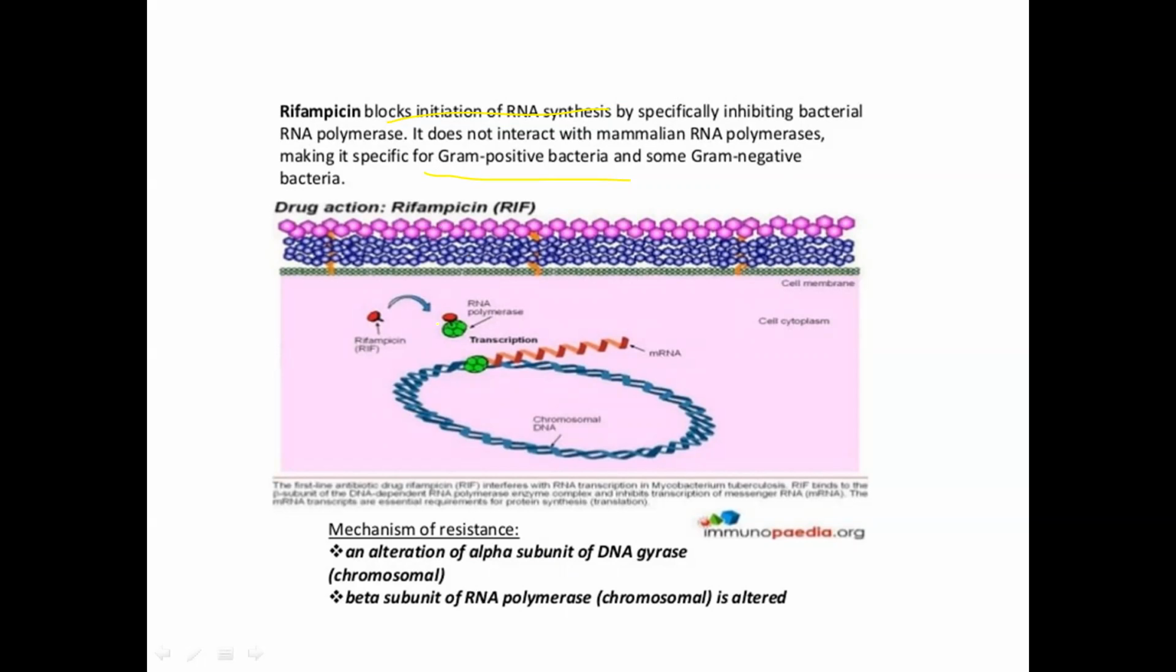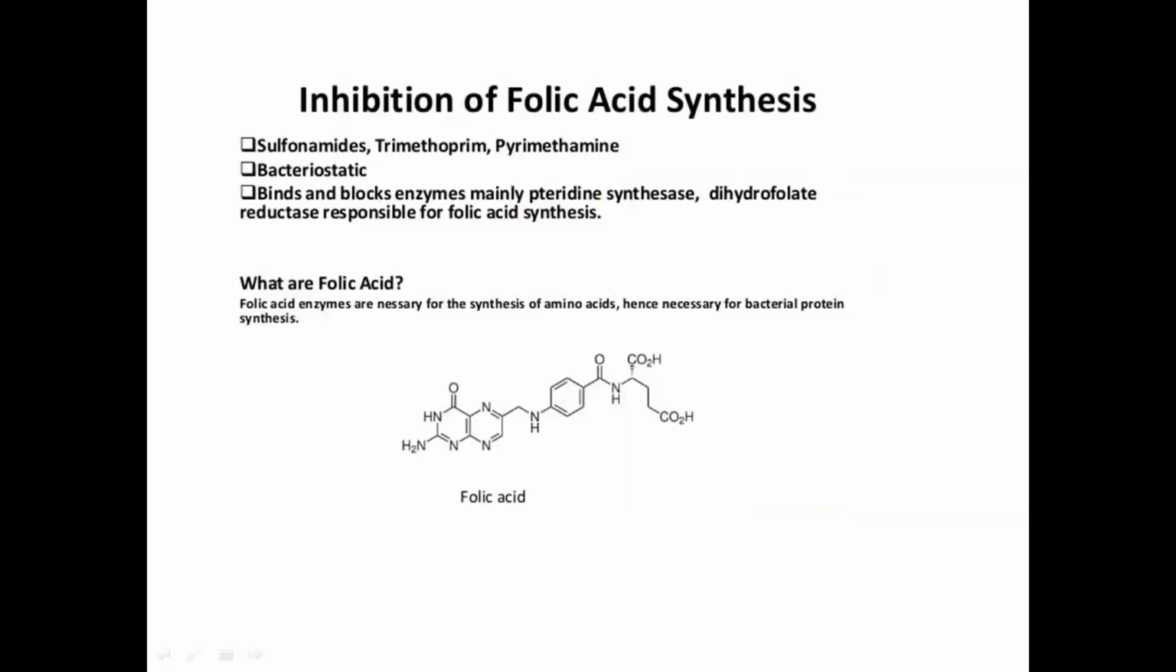I have also drawn the mechanism. Rifampicin binds to the RNA polymerase, and you can see the transcription messenger RNA here. These are specific RNA polymerase inhibitors. They interact with the RNA polymerase, and when attached, the structure changes, so this enzyme becomes unable to function. That's why the synthesis stops. Some resistance is also caused by alteration of the alpha subunit of DNA gyrase or the beta subunit of RNA polymerase.